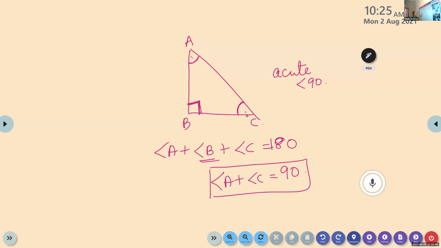Now, suppose angle B is 90. What about the side opposite to B? What about the side AC? AC is called the hypotenuse. Hereafter, at the vertex A, we mark the angle as A, and at the vertex C, we mark the angle as C.